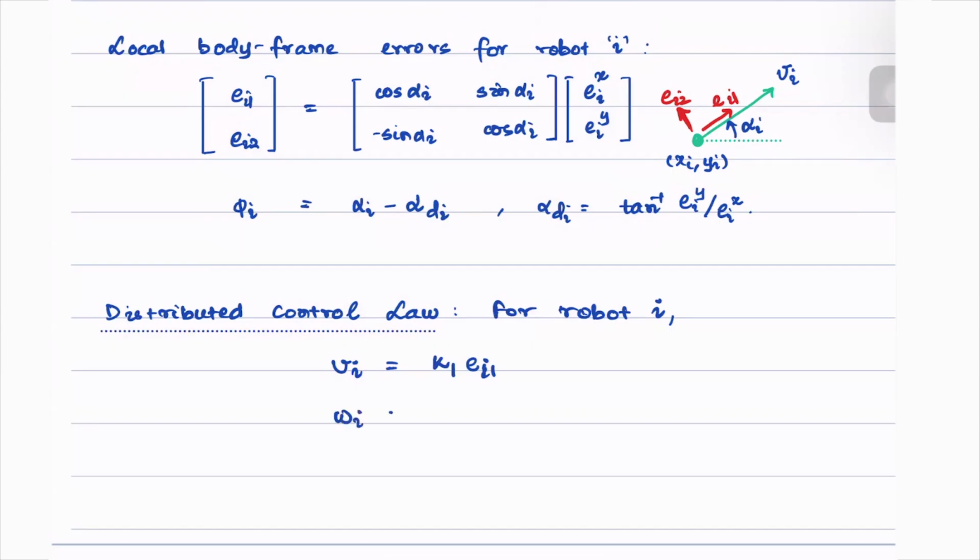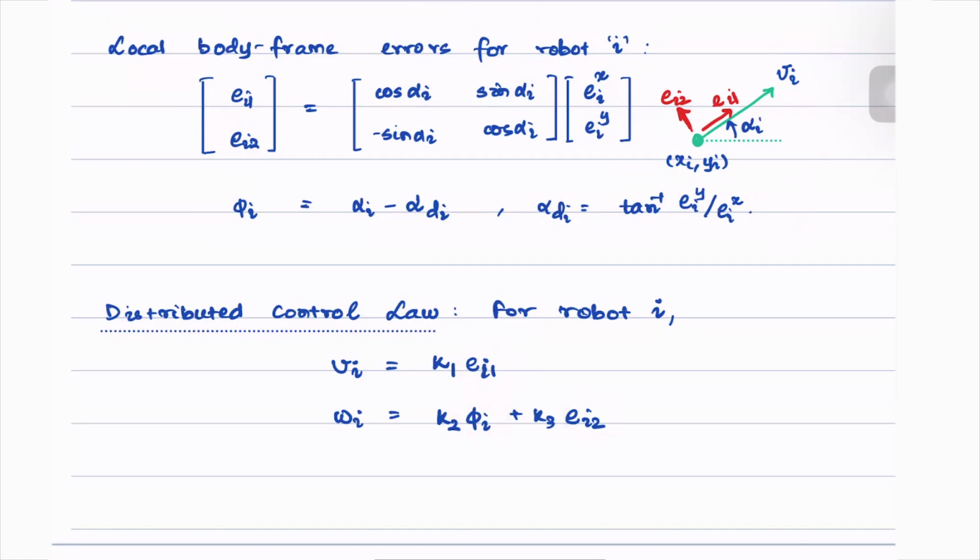And omega I is simply K2 times phi I plus K3 times the error along the lateral direction. So this is a very, very simple control law, which is derived using the three error terms that we discussed here.